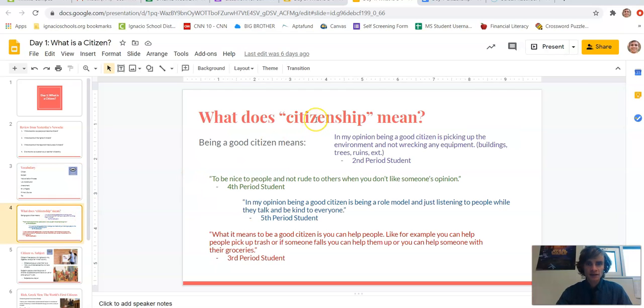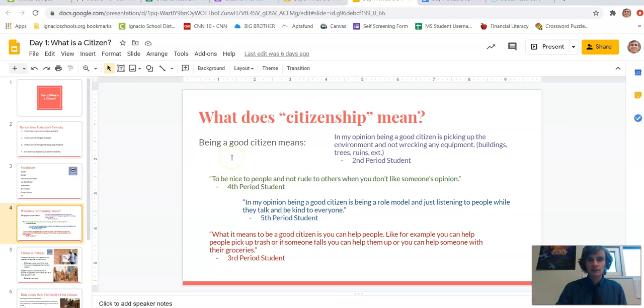On this next slide, this is not in your notes, but it's what we talked about a couple weeks ago. These are some answers from students in the different classes about what it means to be a good citizen. So you can see someone in 2nd period said that being a good citizen means picking up the environment, not wrecking equipment, trees, buildings, ancient ruins, etc. 4th period said it means to be nice to people and not rude to others when you don't like someone's opinion.